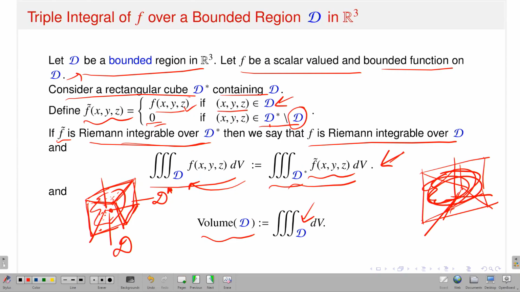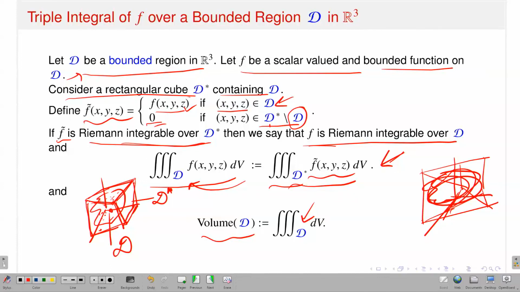If that is the case, then I will say that my given function f is also Riemann integrable on my bounded domain D. Not only that, the value of the triple integral, or the Riemann integral of my function over domain D, is the same as the value of the Riemann integral of my newly defined function f star over the bounded rectangular cube D star. And as for the volume, an application: if I take the integrand function as 1, that will give you the volume.